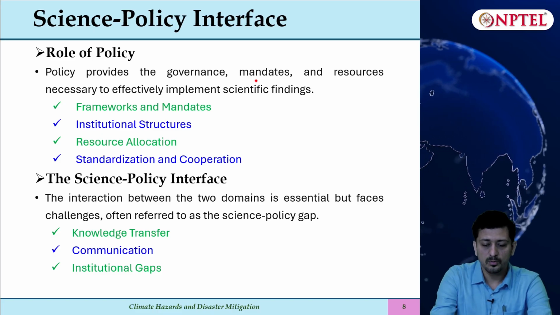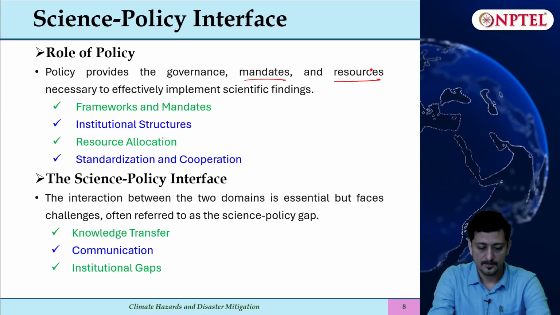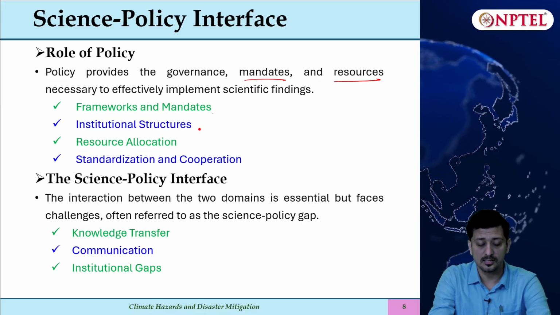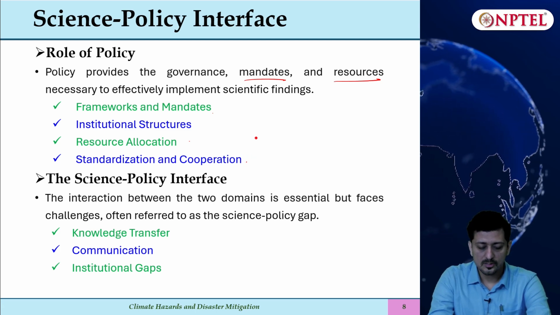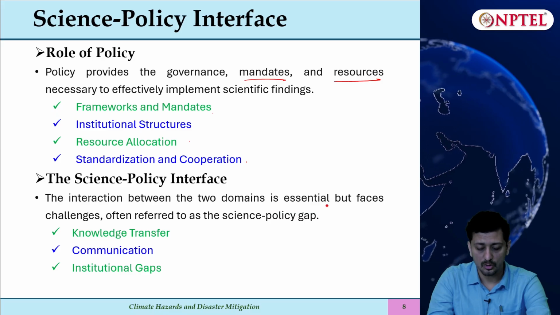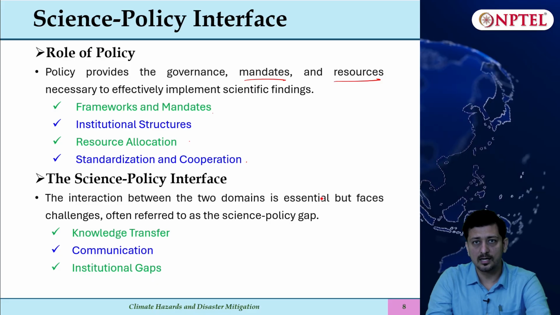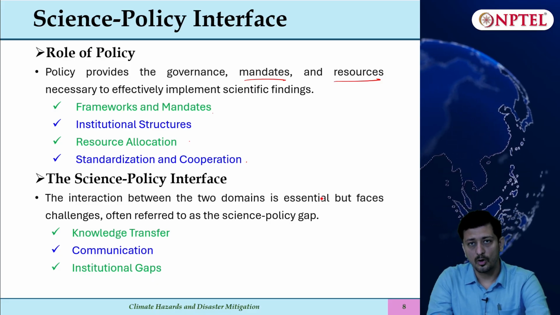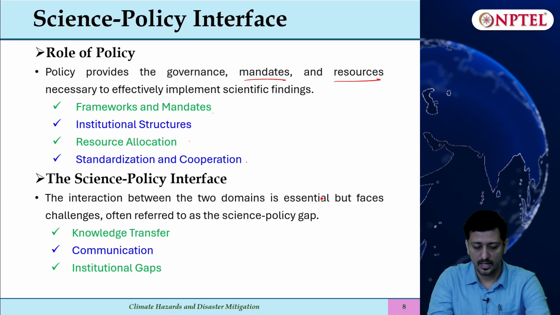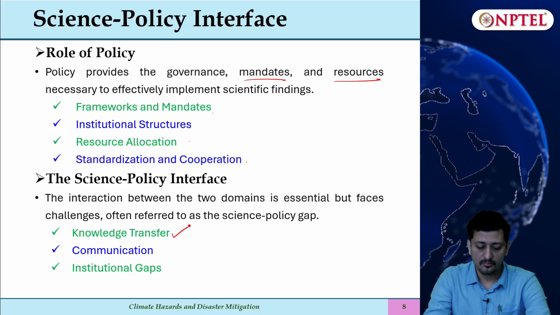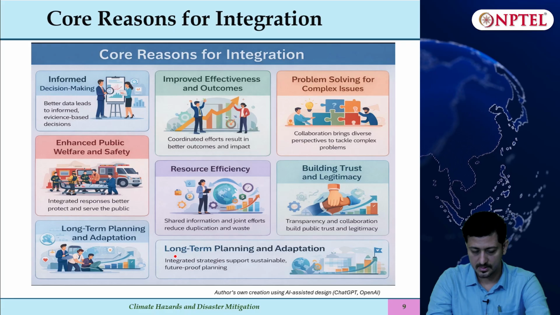What is the role of policy? It provides governance, mandates and resources necessary to effectively implement the science findings. So frameworks and mandates, institutional structures, resource allocation and standardization are among the main aspects. The science policy interface, where there is an interaction between the two domains, is essential. Otherwise if science is not translated into policy, there is no meaning of science, and if policies are not based on scientific findings, then policies may not be effective in the long term. That is why this interface is very important, because it helps knowledge transfer, they communicate with each other, and they reduce the institutional gaps.